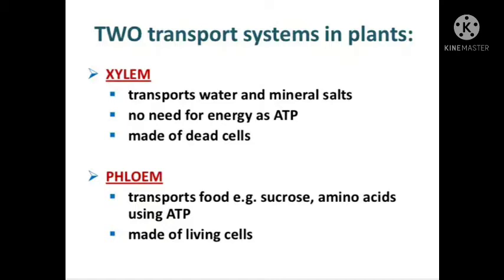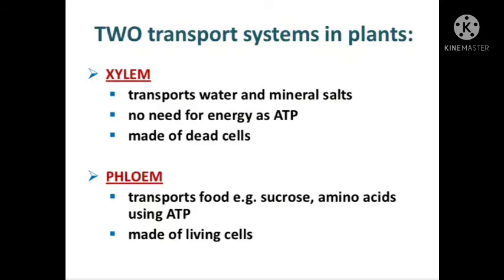The plant possesses two independent transport pathways having conducting tubes, xylem and phloem. Xylem transports water and minerals, and for this it does not require energy as ATP, and it is made up of dead cells. Phloem transports food like sucrose and amino acids. For this it requires energy, so phloem transports using ATP, and it is made up of living cells.